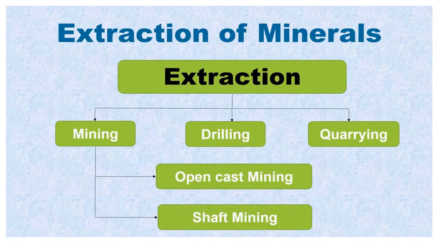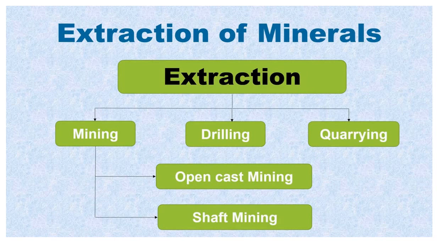Let us know the extraction of minerals. Minerals can be extracted either by mining, drilling or quarrying. So all the minerals cannot be extracted in the same way. It depends upon their chemical and physical compositions. So we see this extraction can be done in three ways, through mining, drilling and quarrying.